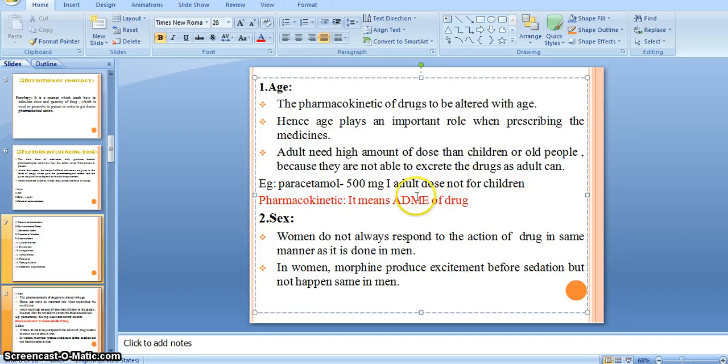ADME is a short form: A means absorption, D means distribution, M means metabolism, and E means excretion. Absorption, distribution, metabolism, and excretion of a drug means pharmacokinetics, right? Pharmacon means drug, and kinetics means power, energy. The tablet goes through these steps: absorption, distribution, metabolism, and excretion, right?